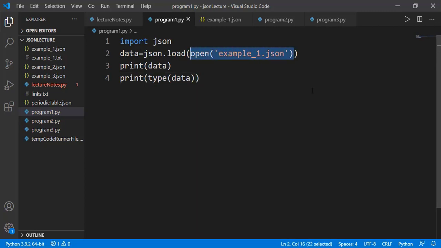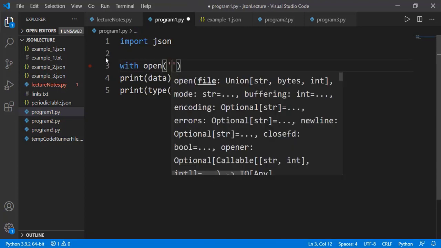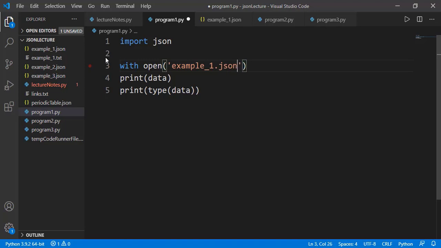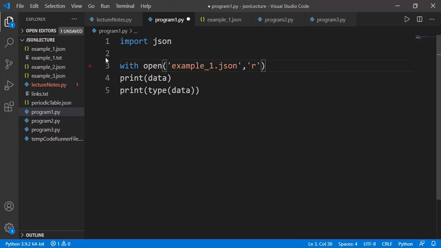This way of opening a file to read the content is not a good practice, and we should use a Context Manager to open the file, as we did in case of text file and CSV file. You can find the link to those lessons in the description for further detail. The Context Manager is initiated using the with keyword. Then we specify the file name and then the mode in which we want to open the file. To read the file, the mode is read mode, and we specify that with the letter r. If we don't provide the mode, its default value is also read.